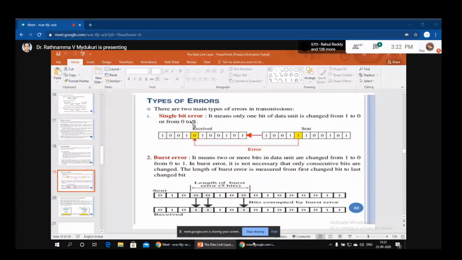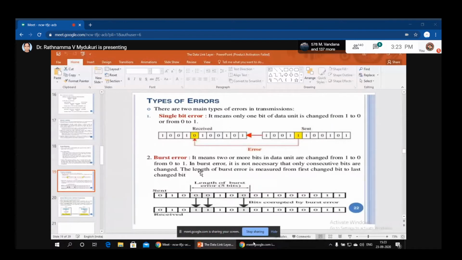That means if the data you are sending is changed from 1 to 0 or from 0 to 1, but only one bit has been modified, we call it a single bit error. Suppose the data modification is done in 2 or more bits, then we call it a burst error.